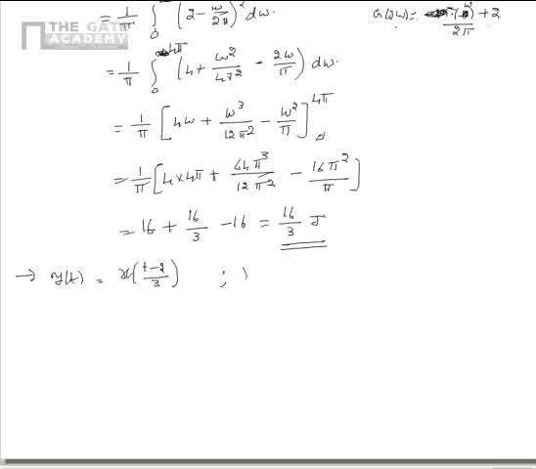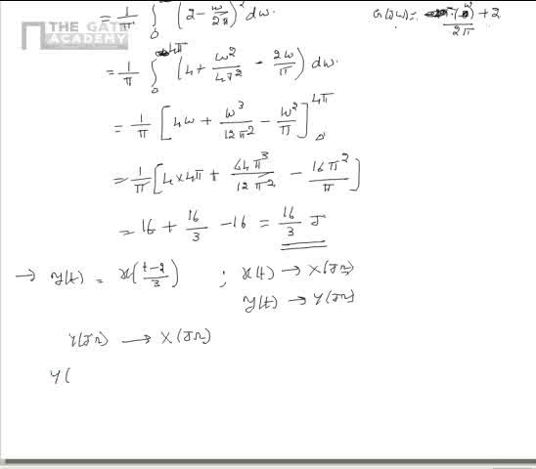Here x of t has a Fourier transform X of j omega and y of t has a Fourier transform Y of j omega. Now obtain Y of j omega in terms of X of j omega.